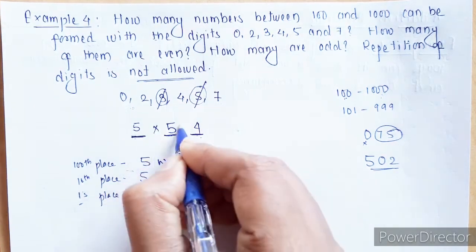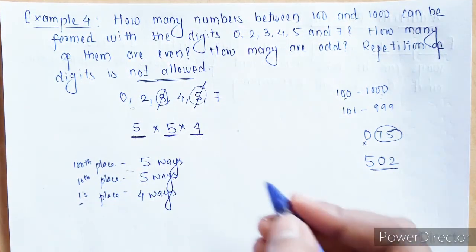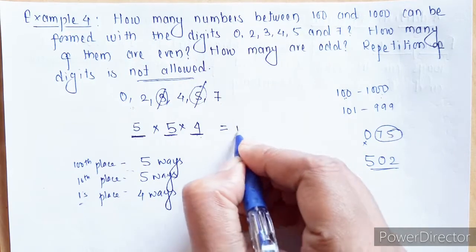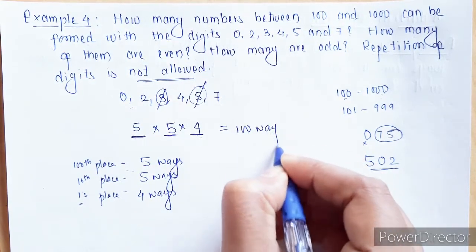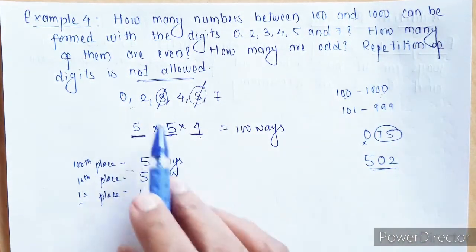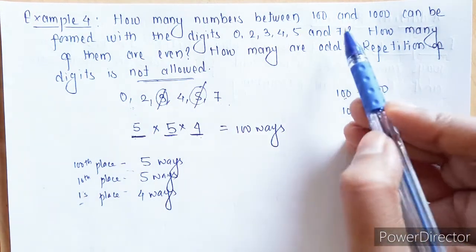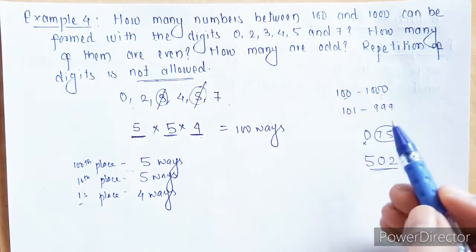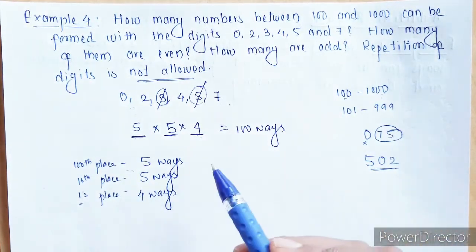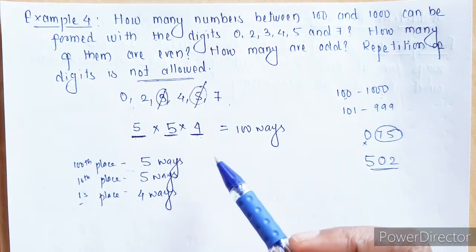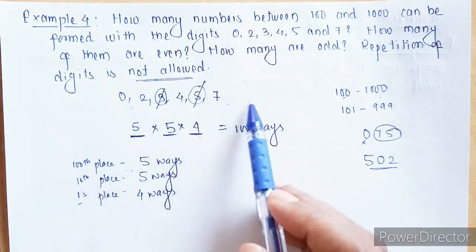It is 5 into 5 into 4, which is nothing but 100 ways. So given these 6 digits, if we are finding the numbers between 100 and 1000, that is 3-digit numbers, there are total 100 numbers we can form using these 6 digits.